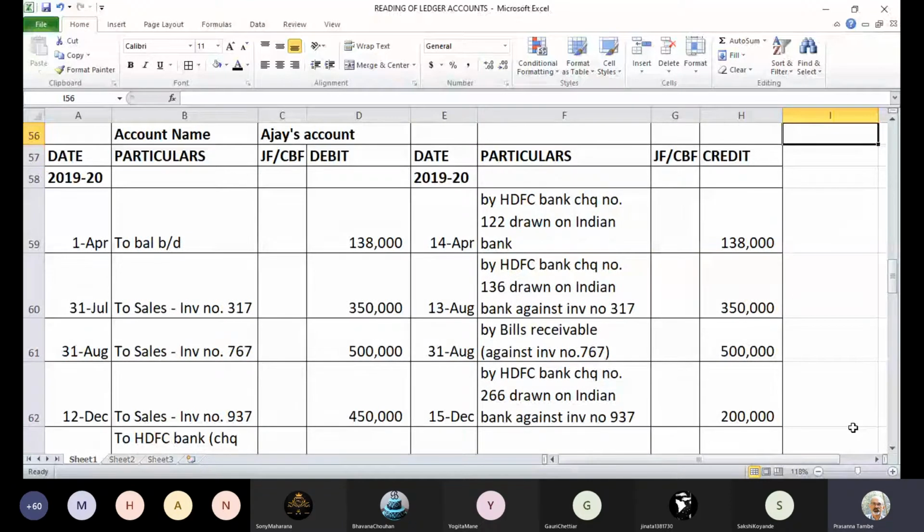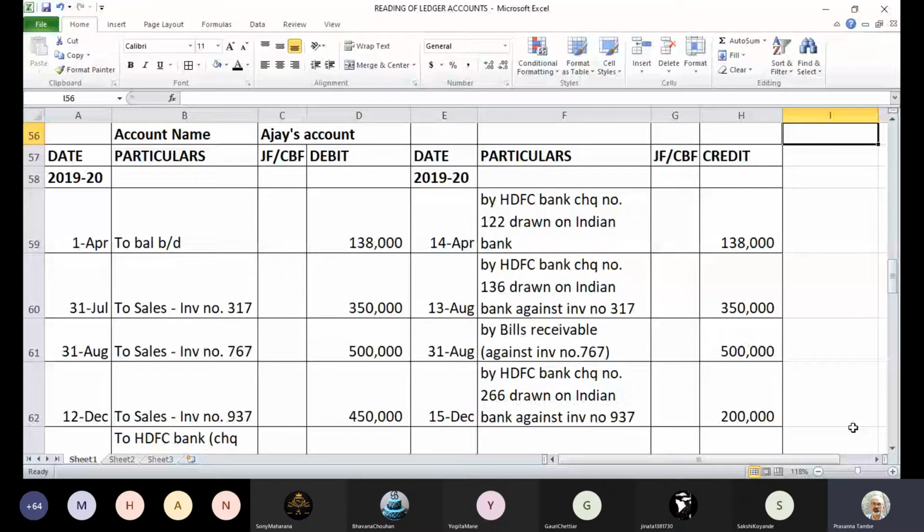So firstly, the classification of account. It says it's Ajay's account. So what is the most likely classification of this account? Personal, real, nominal, what kind of classification shall we make? Yes, anybody? Personal account. It will be a personal account. Ajay is a person, so personal account.